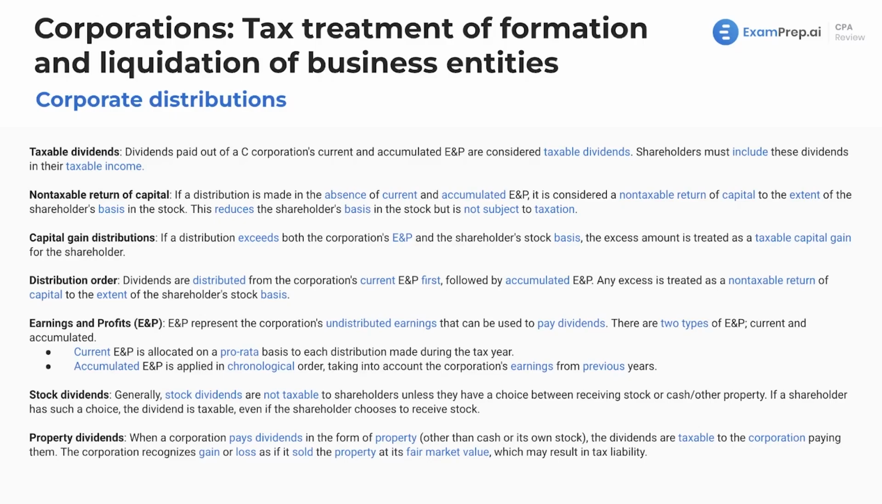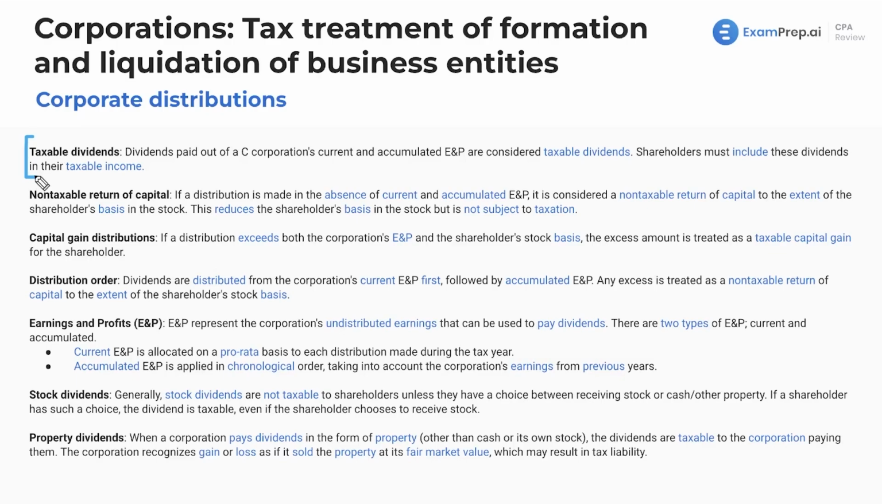Corporate distributions. This is something we will definitely deal with much more in depth later on in other lessons. You can think of these like buckets, and that also I will dive into much more in depth later. So we've got many classifications of how distributions can be taxed. First off, you can see money being taxed as a dividend. And that's the most common one.